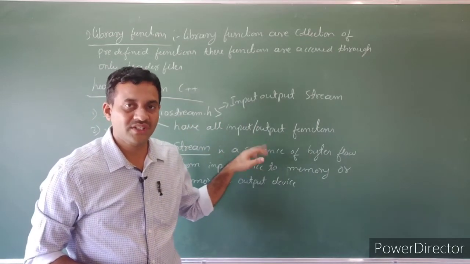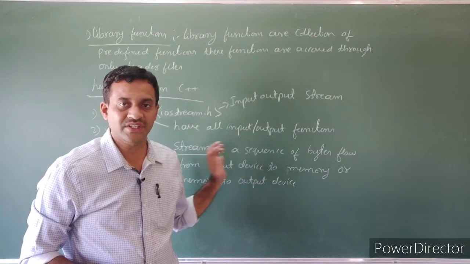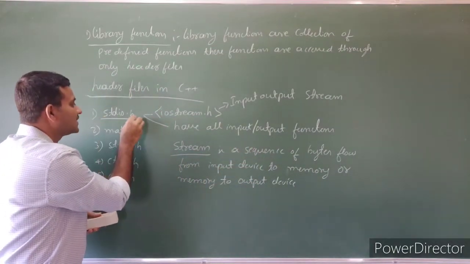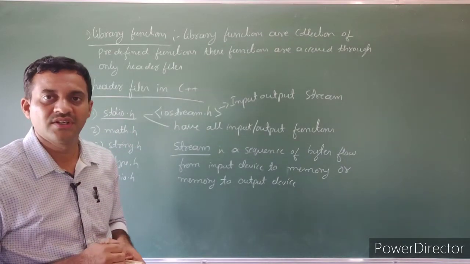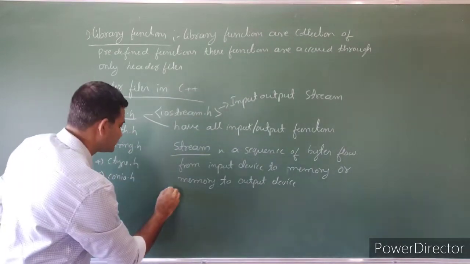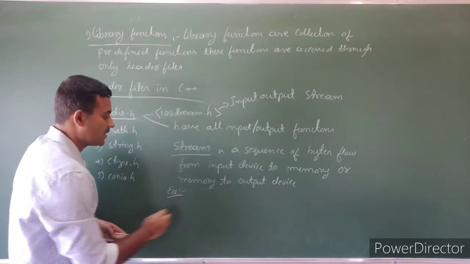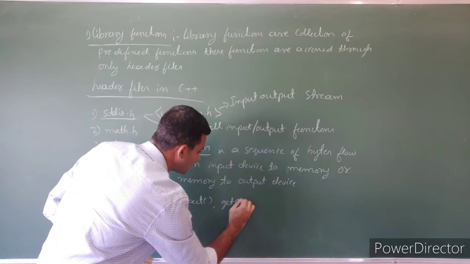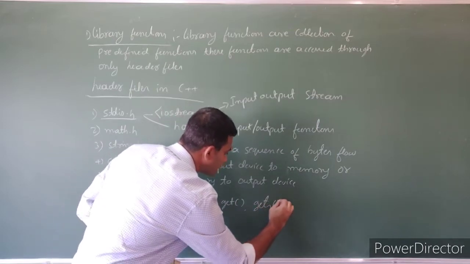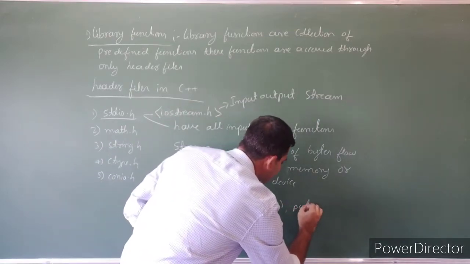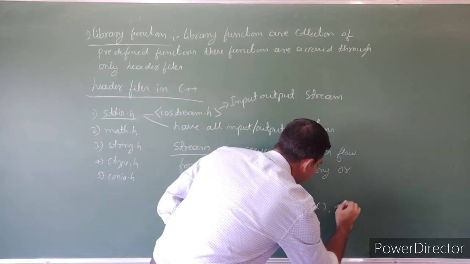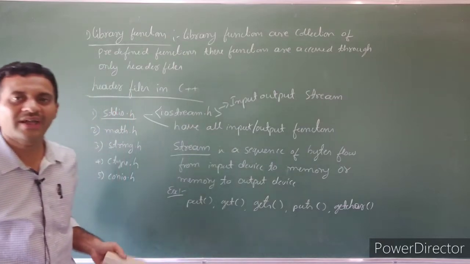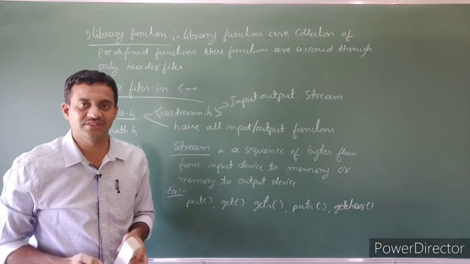These operations, or these related input output functions, belong to the header file stdio.h. The functions are put, get, gets, puts, getchar. So these are the examples of stdio.h functions.